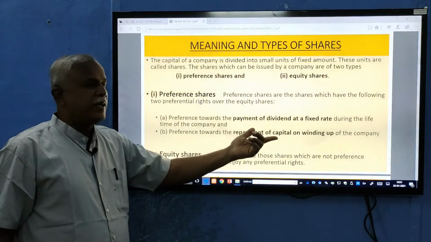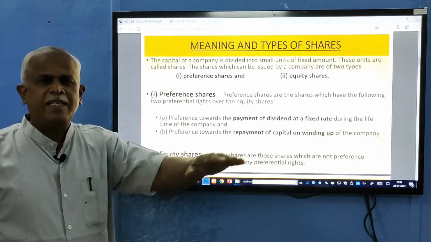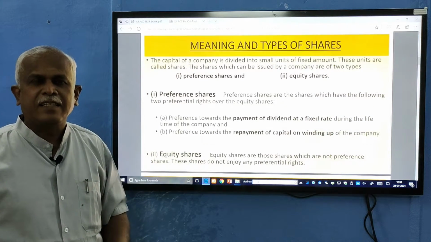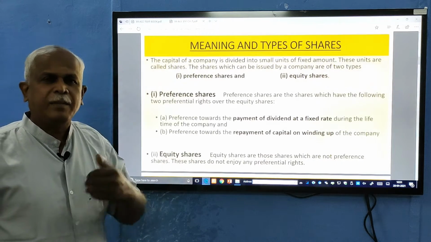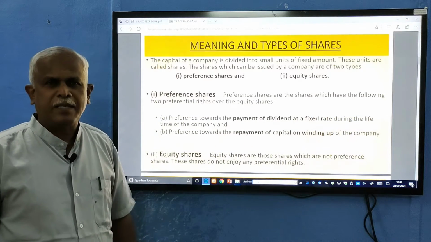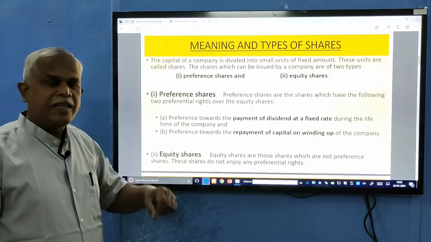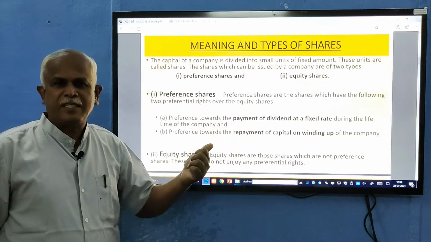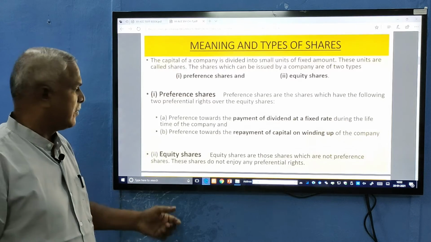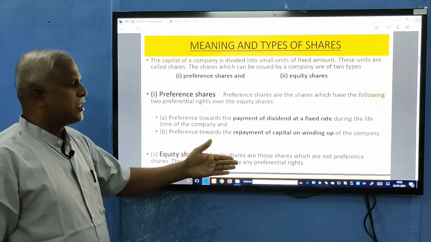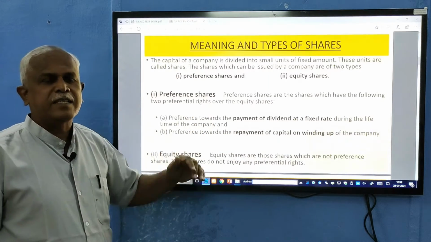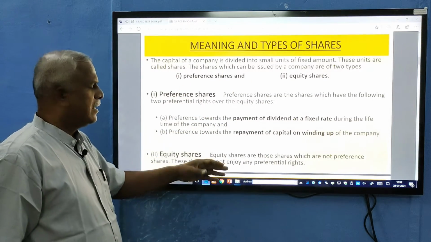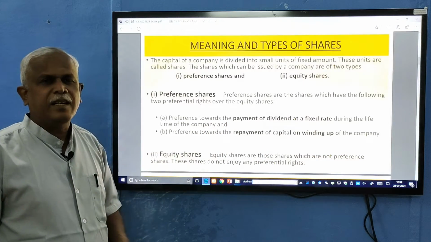Second, they get repayment of capital in case of winding up. When the company is wound up or closed, the assets are realized and the liabilities are paid, and the balance amount is distributed to the members according to their holdings. In such a situation, the preference shareholders will get their capital first before the equity shareholders. Equity shares are those shares which are not preference shares. If it is not a preference share, then it is an equity share. That's all. You can say they don't enjoy any preferential rights.